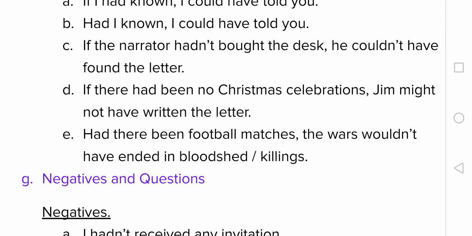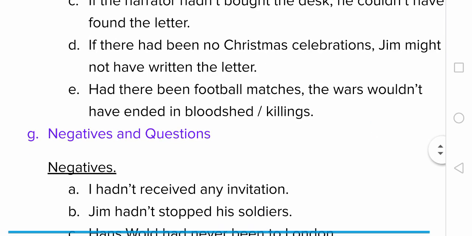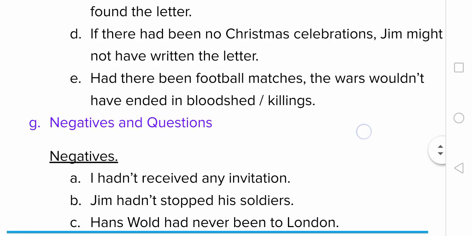What was the best way to end a war? Yes, a football match. Why? No children become orphans, no wife becomes a widow. It was their opinion. They felt a football match was a better way to end wars.